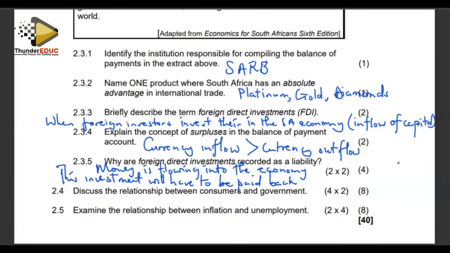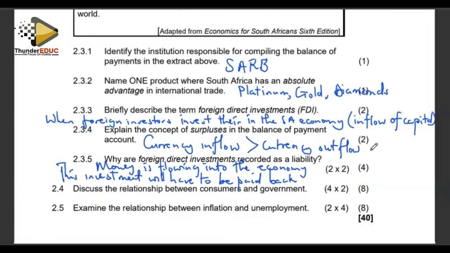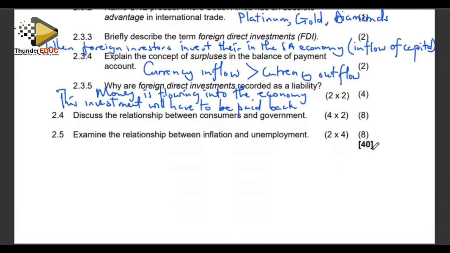Right. Then number 2.4, discuss the relationship between consumers and government. That one is a very simple question, which I think almost every average economy understands: the relationship between the consumers and the government. We are looking at ordinary people, at households, and we're looking at the government on another side. How do they relate? Specifically in the circular flow, how do they interact?